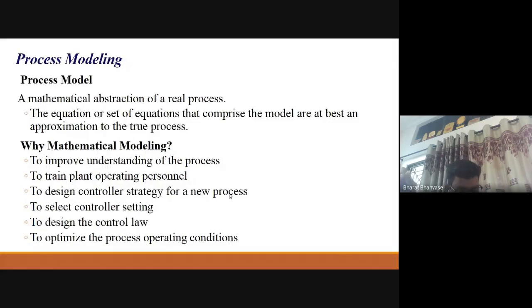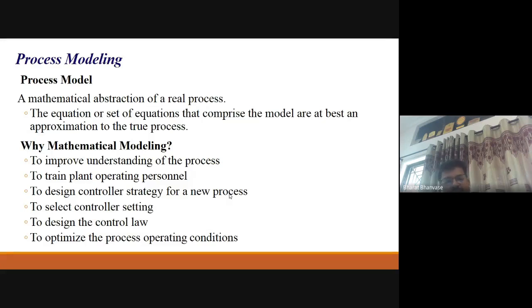That's why in the distillation column also we have seen, for the ideal binary distillation column, we have 2 level controllers at bottom as well as top, and then composition controllers, or you can put temperature controllers at bottom as well as at top, to have a better quality of product or desired quality of product. That's how you can design the controller strategy for a new process. So how many control schemes are required and all these things, that is again very important.